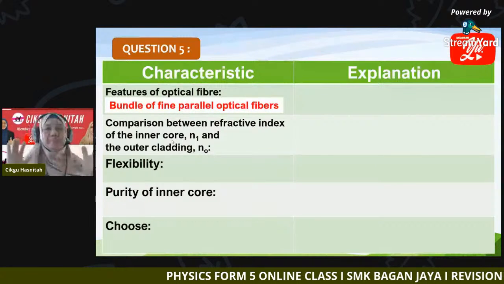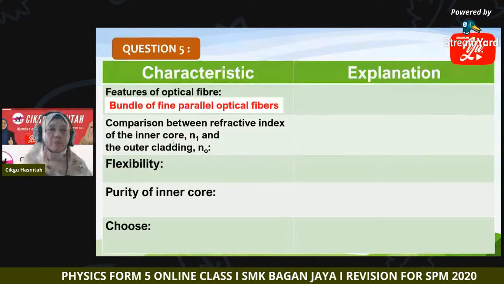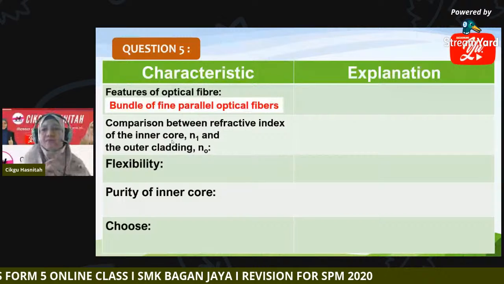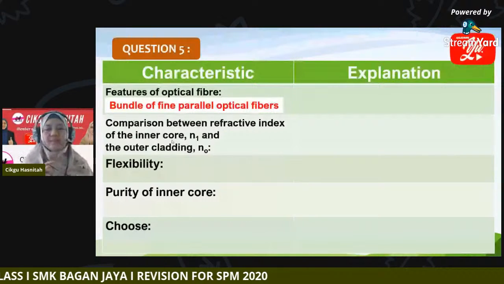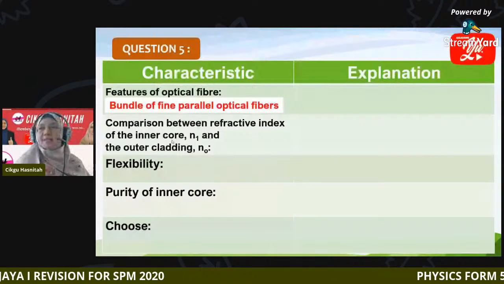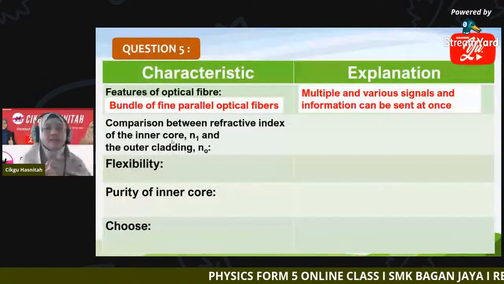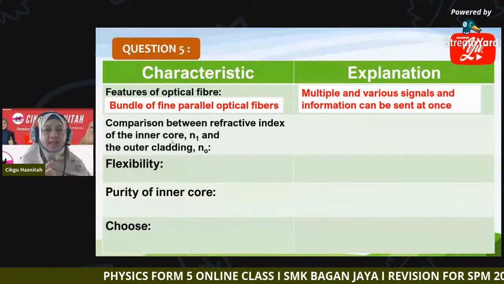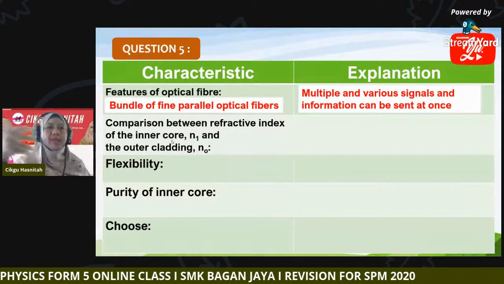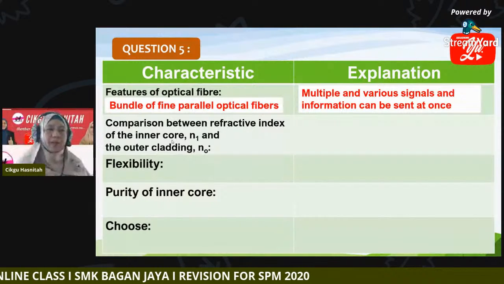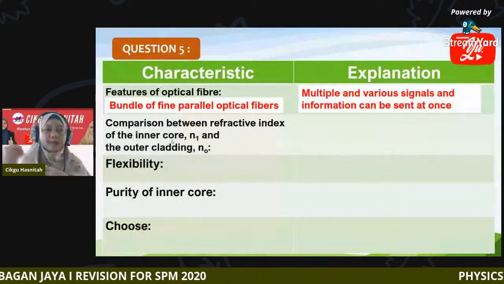Why choose many instead of one? Why choose a bundle instead of one? For what? So multiple and various signals and information can be sent at once. So we can send more signals if we have a bundle of optical fiber.